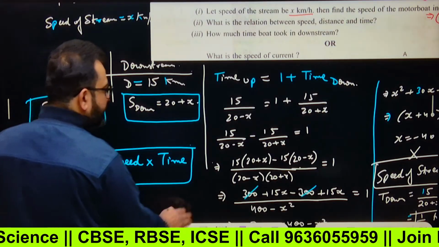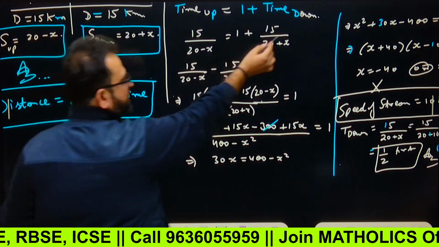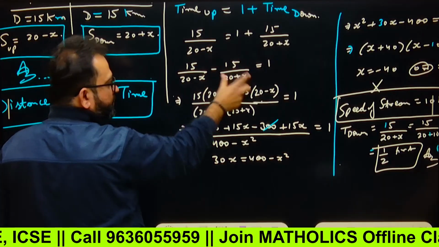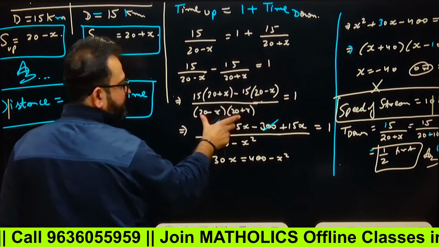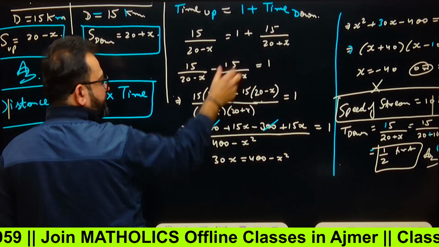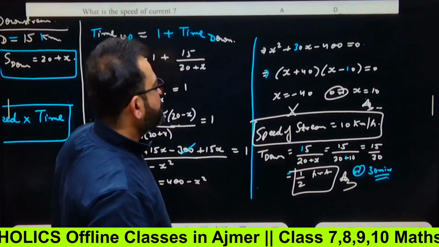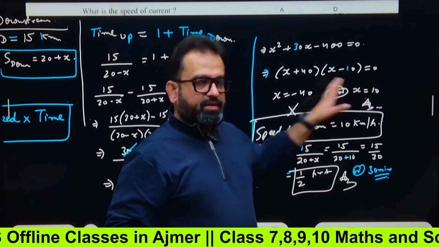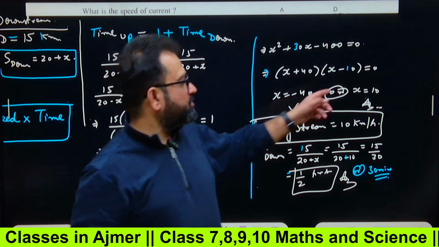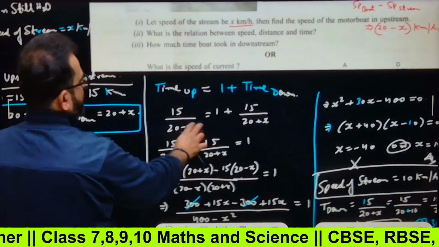So 15 upon 20 minus x, this will come towards the left side, minus 15 upon 20 plus x equals 1. Take the LCM, this into this. So 15 into this minus 15 into this. You solve this equation and you get x equals minus 40 or 10. Negative speed doesn't exist. So 10 will be the correct answer, 10 kilometers per hour.